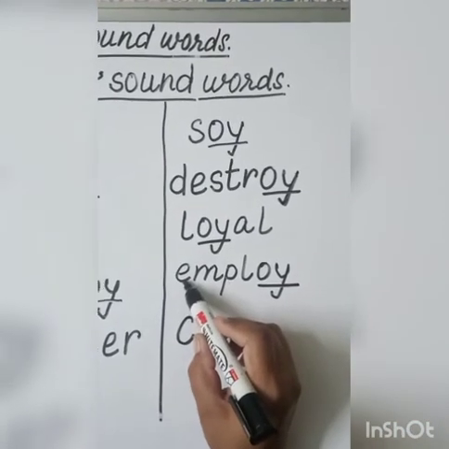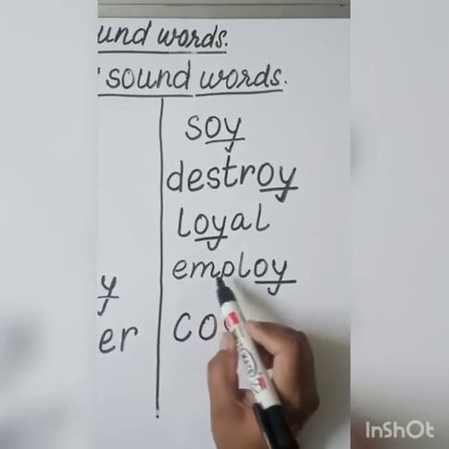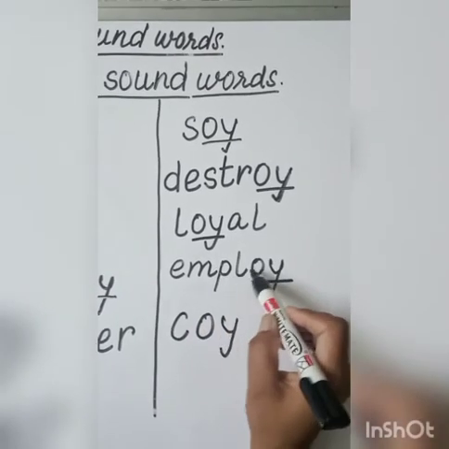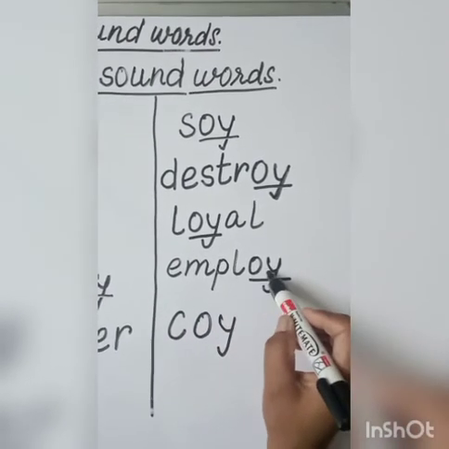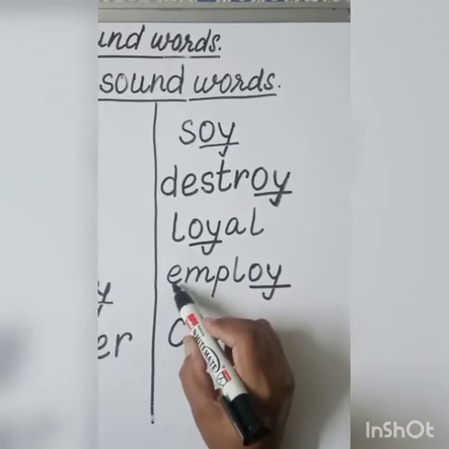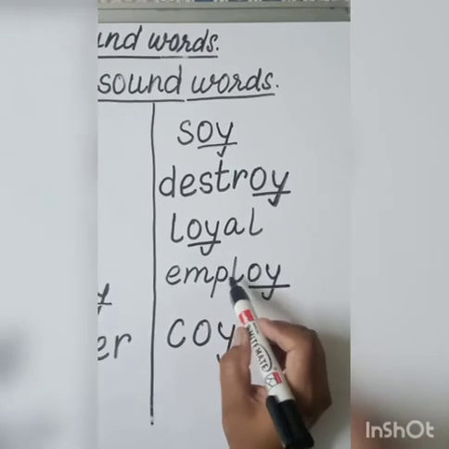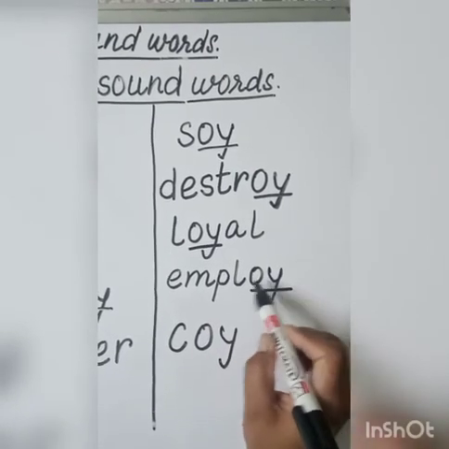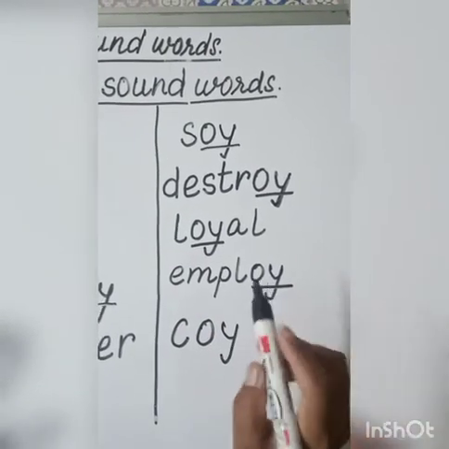E says eh, M says M, P says P, L says l, OY, oi. Employ.